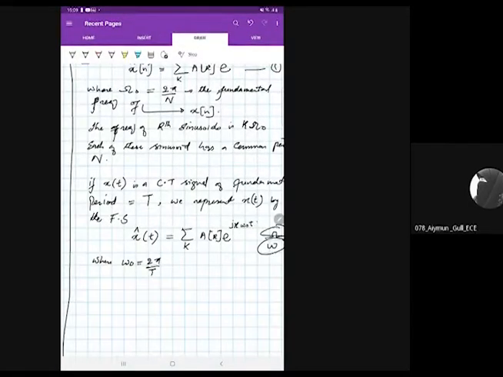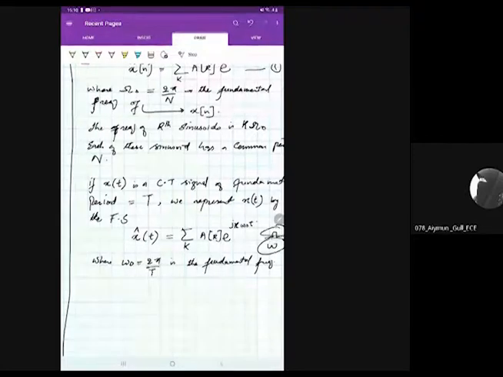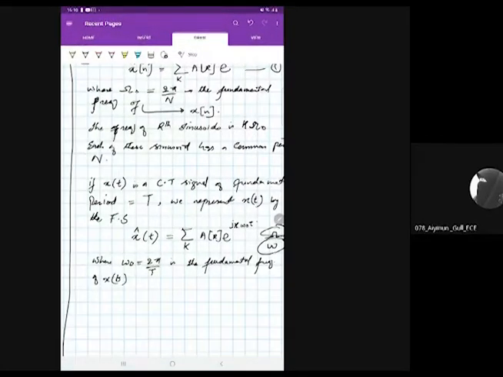We know that it is the fundamental frequency. Like we have studied the fundamental time period of a signal, if we take the inverse of the fundamental time period, we obtain the fundamental frequency. So it is the fundamental frequency of the signal x of t. And similarly here, the frequency of the kth sinusoid.